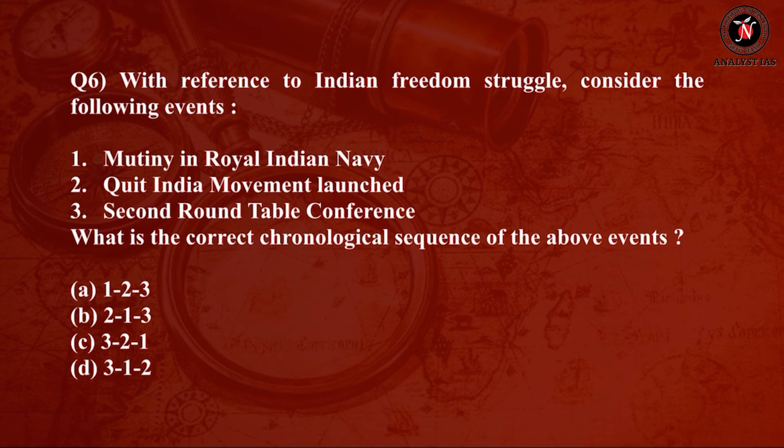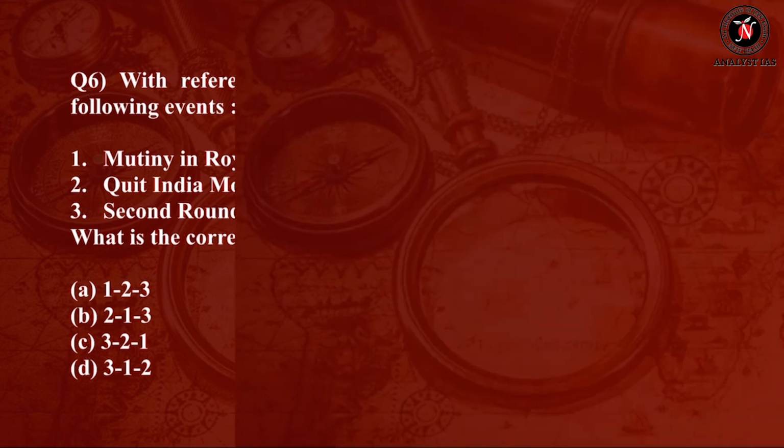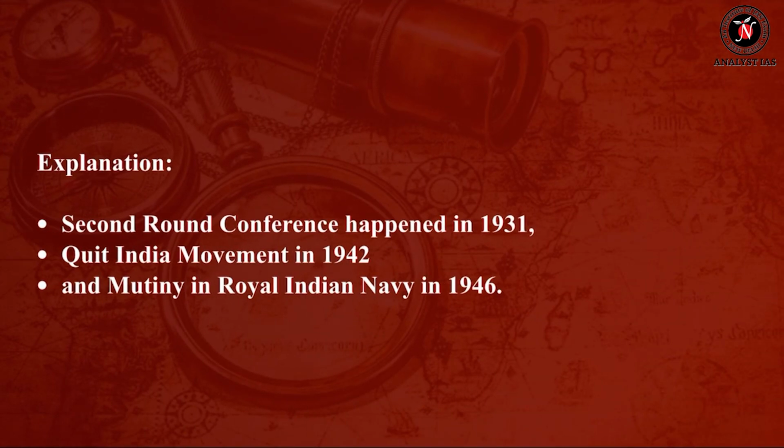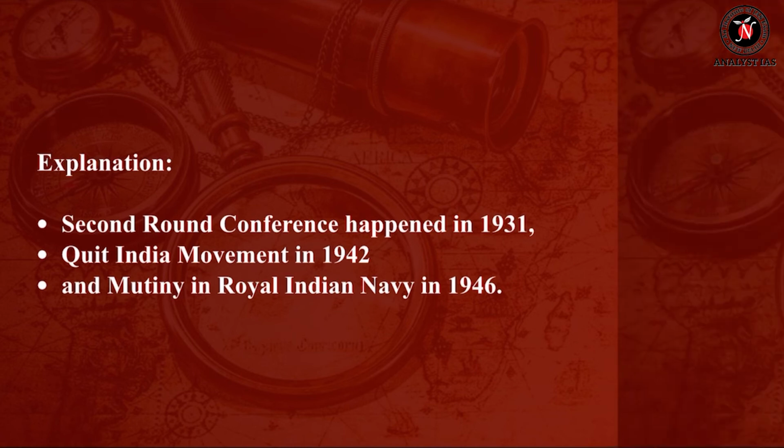Option A, 1, 2, 3. Option B, 2, 1 and 3. Option C, 3, 2, 1. Or option D, 3, 1 and 2. So answer of this question is option C, 3, 2 and 1. Let's see the explanation. Second round table conference happened in 1931, Quit India movement in 1942, and mutiny in Royal Indian Navy in 1946. Let's move to the next question.